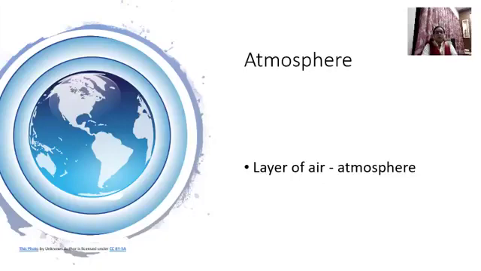But only after the formation of atmosphere, living things started existing on the surface of Earth. In the next video, we will see how the atmosphere was formed and how the living things started existing on the surface of the Earth.